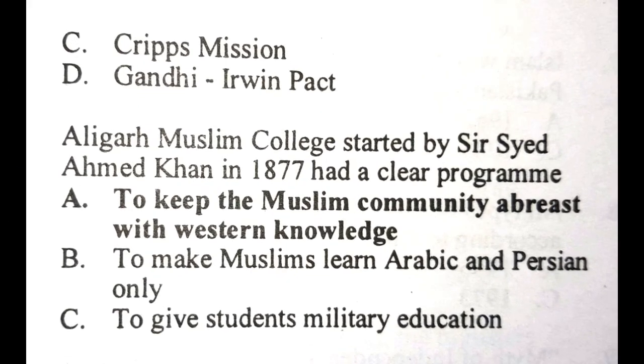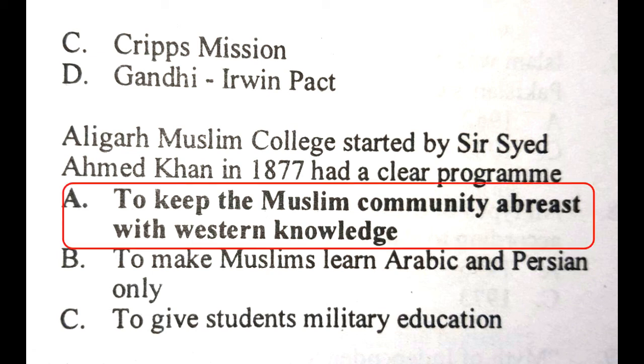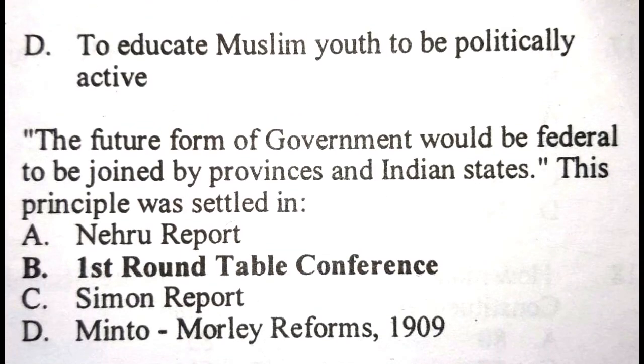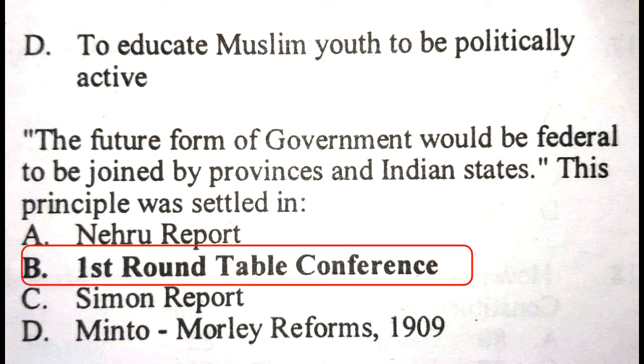Question. Aligarh Muslim College started by Sir Syed Ahmad Khan in 1877 had a clear program. Answer is to keep the Muslim community abreast with Western knowledge. Question. The future form of government would be federal to be joined by provinces and Indian states. This principle was settled in? Answer is First Round Table Conference.